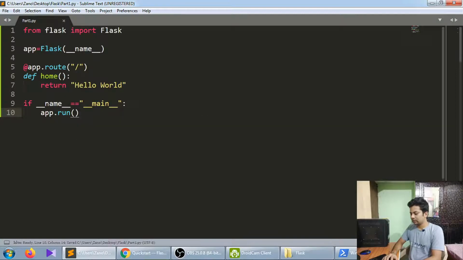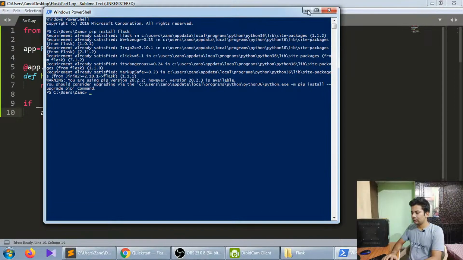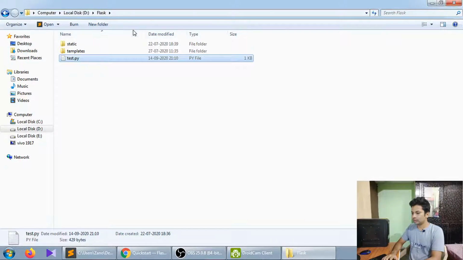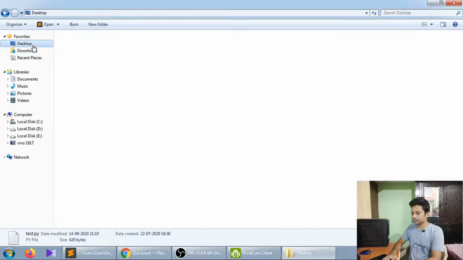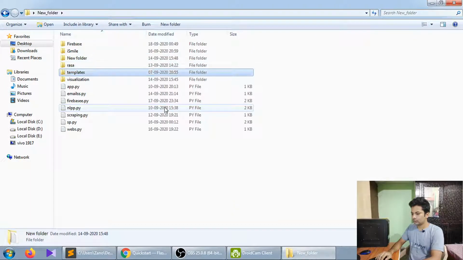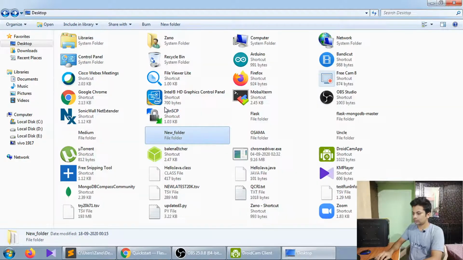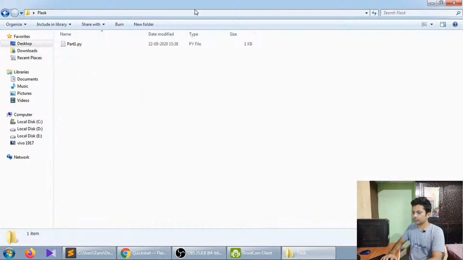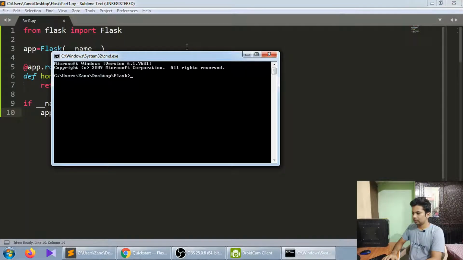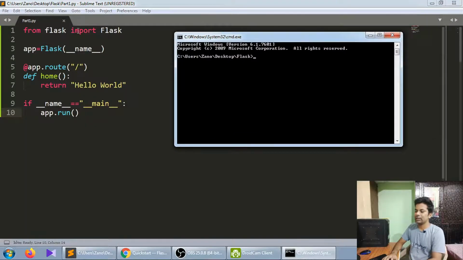So let's just go to the terminal. Let me open my terminal from here. There should be a Flask folder. Yeah, so let me just open a terminal. It's saved with the name part1.py. We'll just do python part1.py.